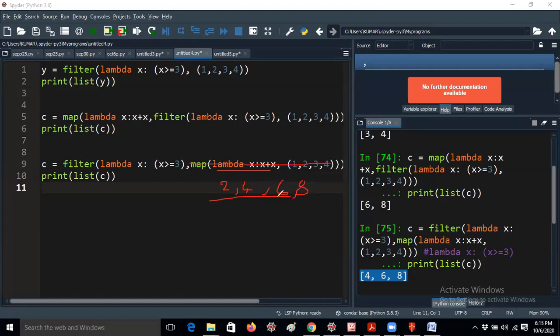So it will check is 2 greater than equal to 3. Condition false. Next again it will check 4 greater than equal to 3. Condition is true. That means whenever 4 greater than equal to 3 condition is true, it returns the value as 4. Then it will check 6 greater than equal to 3. It is also true. Then it returns 6. And 8 greater than equal to 3, condition is true. Then again it returns 8. That is called 468. That's the reason I am getting the 468.